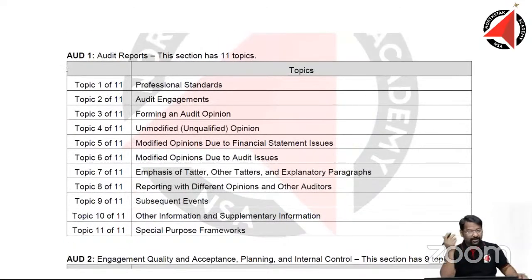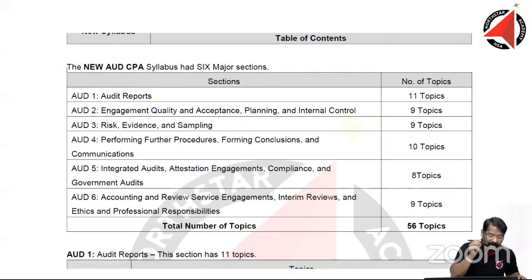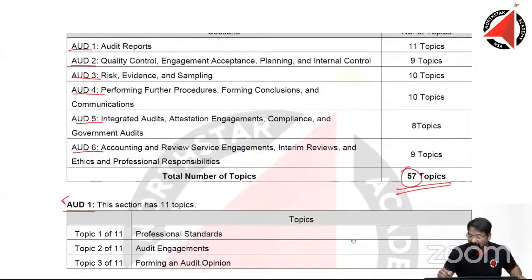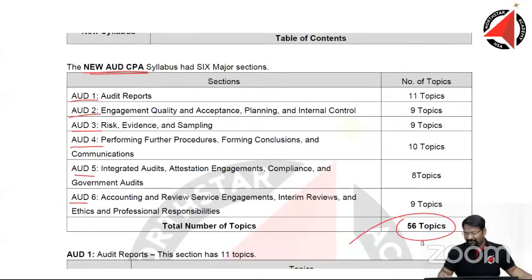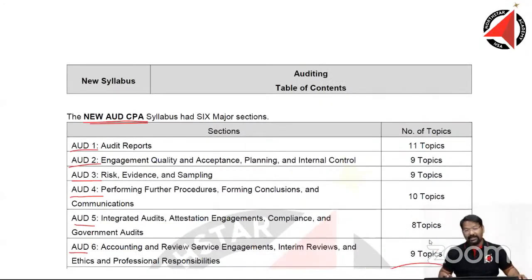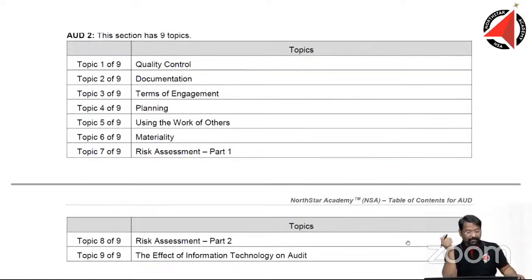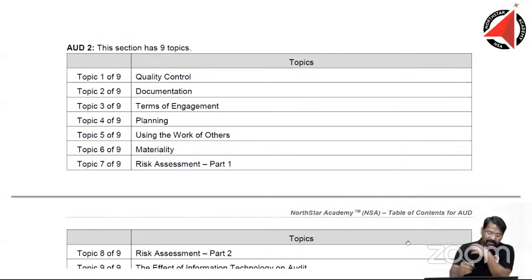I will show you a comparison, but here in the new syllabus, there is AUD 1, 2, 3, 4, 5, and 6, and the total is 56 topics. How much was there in the old syllabus? 57 topics, and in the new syllabus it has become 56 topics. So 1 topic discount is all that you have got in the new syllabus when we compare it together. Inside, AUD 1 is there. Then we have AUD 2, quality control, documentation. All these are very much there in the old syllabus.